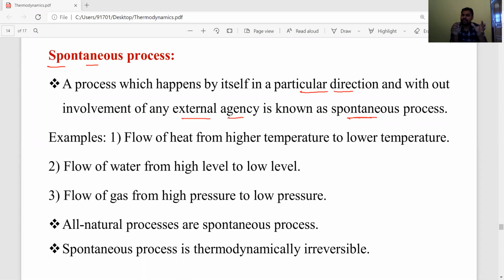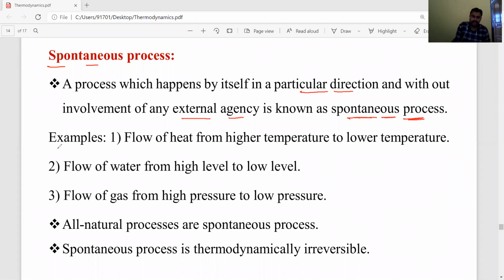Some chemical or physical change occurs without using any external force or agency. Such reactions are called spontaneous processes. Remember, spontaneity means we need not use any external pressure or agency; if the reaction takes place, such a process is called a spontaneous process.